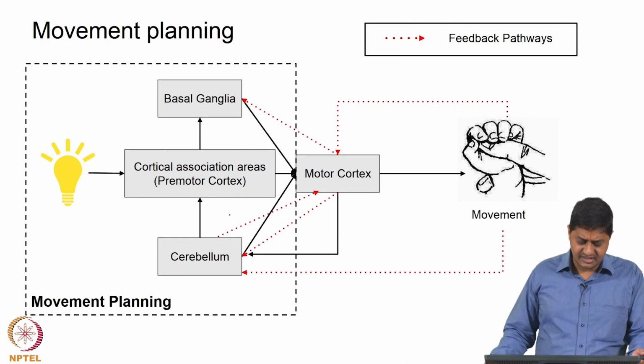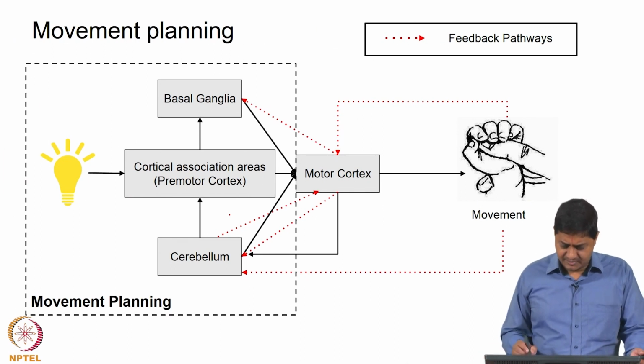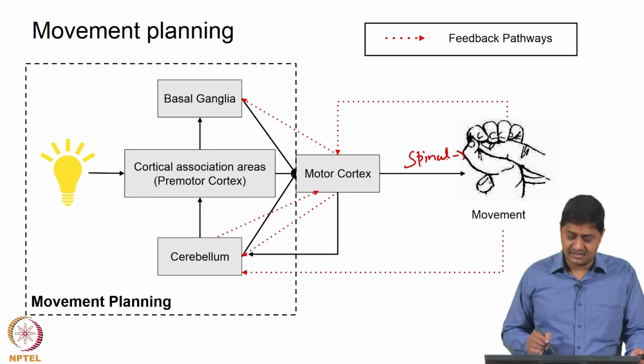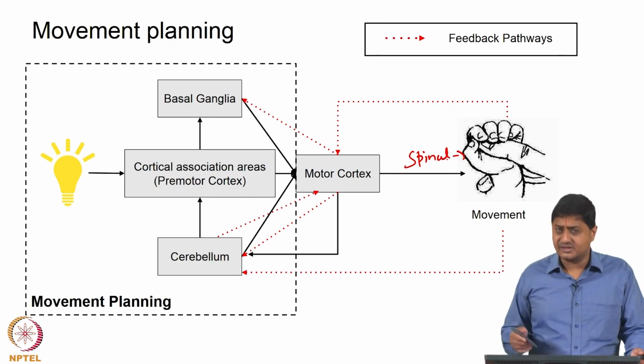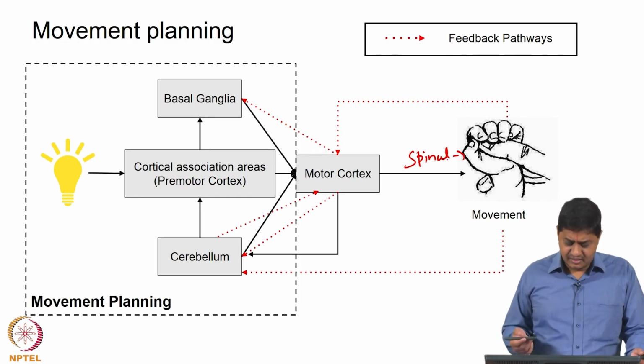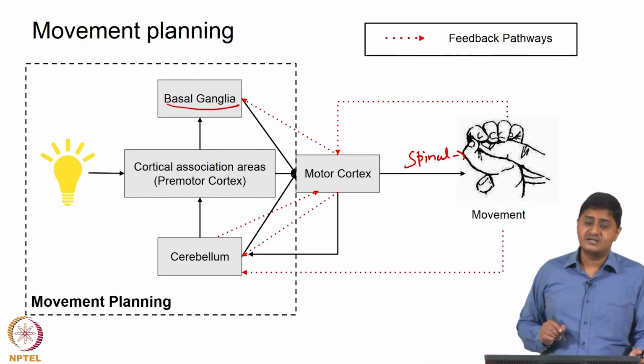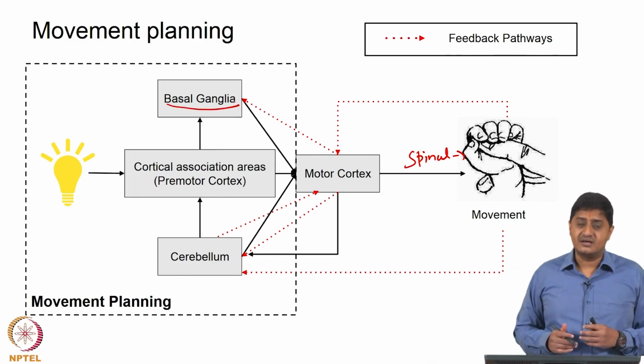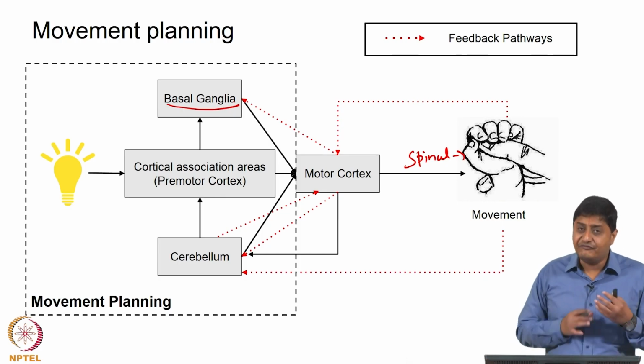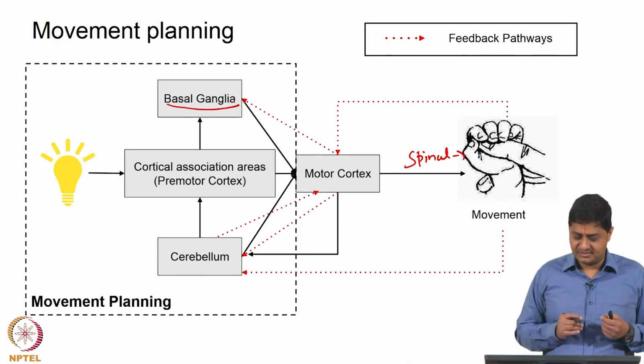Movements are performed through spinal cord activation of specific muscles, and that receives input from the motor cortex and brainstem areas. And motor cortex interacts with basal ganglia and cerebellum. Essentially the basal ganglia is participating as a modulatory influence on the movements.